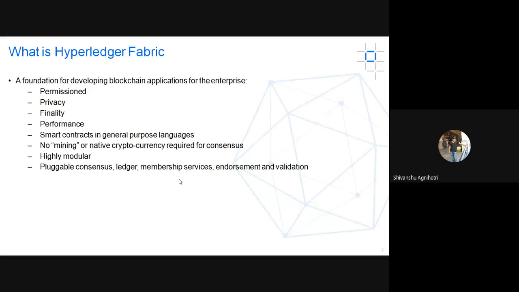So now let's look at what Hyperledger Fabric is. As I've already discussed, Fabric provides a foundation for blockchain-based applications. And there are some unique characteristics of Fabric that is why it is most commonly used nowadays. First of all, it is permissioned. As I've already discussed, in a permissioned network you have to take permission to join the network. The main advantage is that the number of nodes will be limited. So you will get much more performance in terms of network scalability and network computation power.